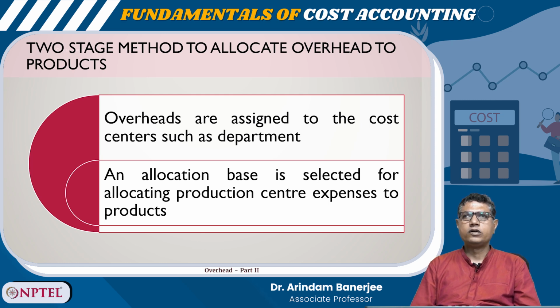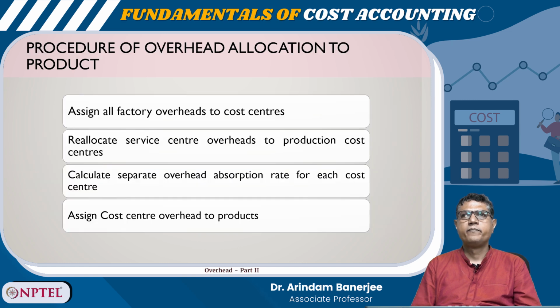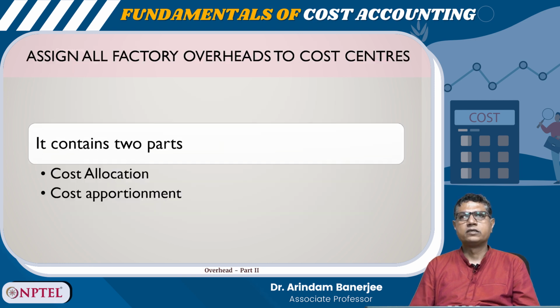Overheads are assigned to cost centers such as departments. An allocation base is selected for allocating production center expenses to products. So, what is the procedure of overhead allocation to product? Assign all factory overheads to cost centers, reallocate service center overheads to production cost centers, calculate separate overhead absorption rate for each cost center, assign cost center overhead to products.